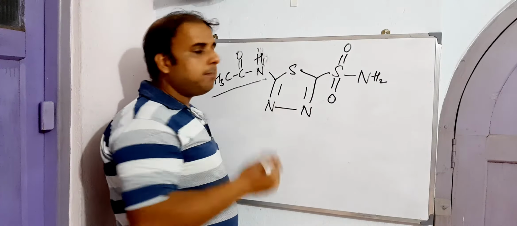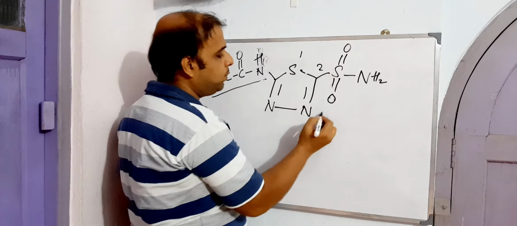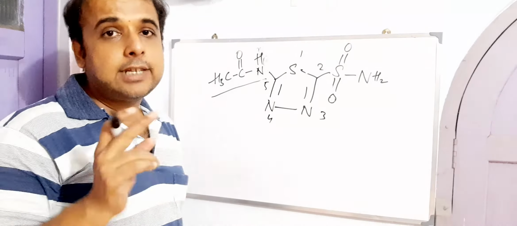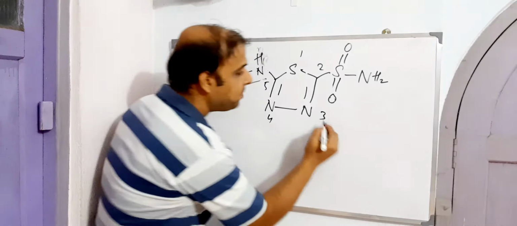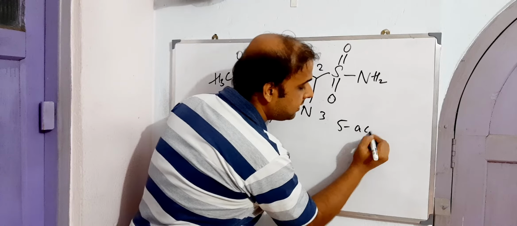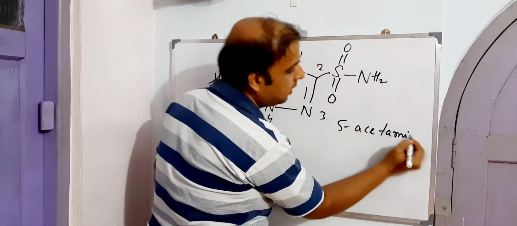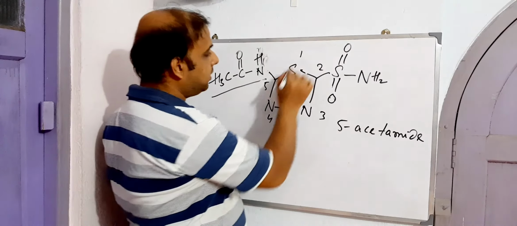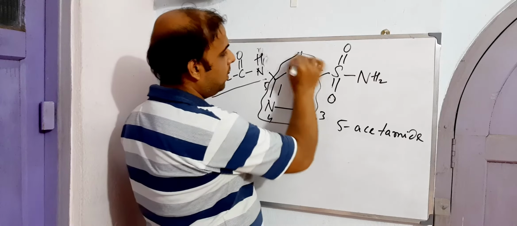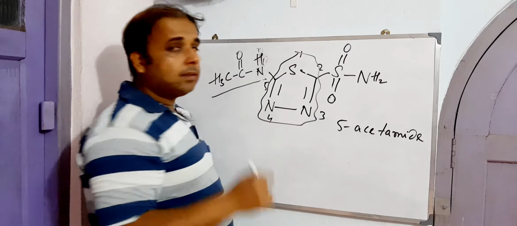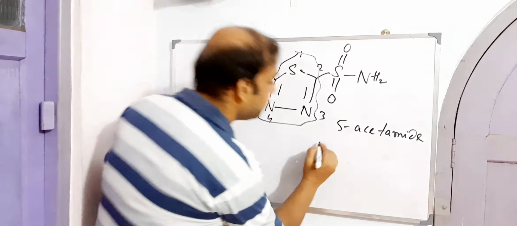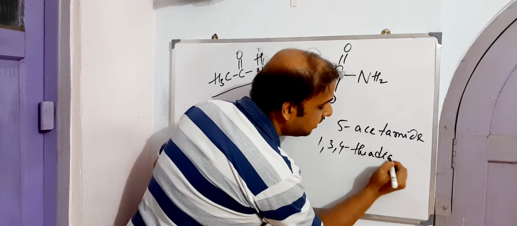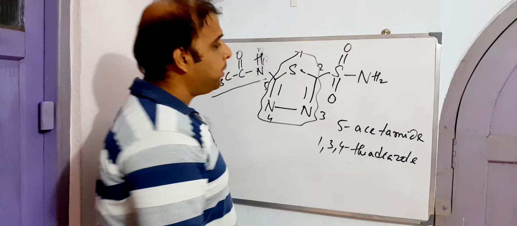If we start numbering from this sulfur, 1, 2, 3, 4 and 5, it is position 5 that is holding the substituent acetamido. So this is acetamido, and this is 1,3,4-thiadiazole, right? What is left in the process?